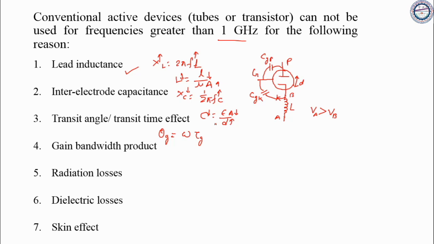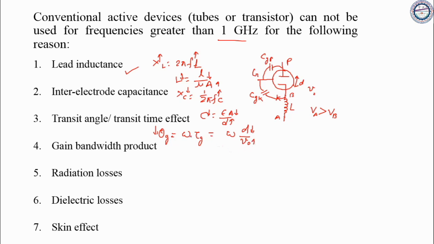The definition of transit time is the time taken by the carrier to travel from one electrode to the other electrode. Here we have omega, and time is equal to distance upon velocity. We have d, the distance between the plates, and we assume the carrier velocity is v naught. So you can see that to reduce theta g, because theta g should be as minimum as possible, you need to reduce the d value and increase the v value.